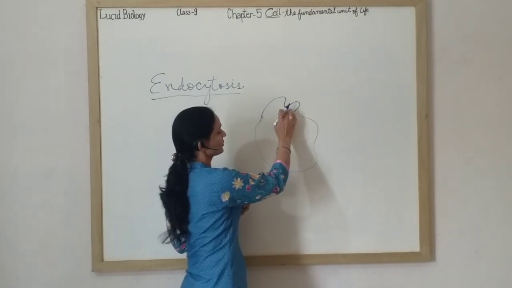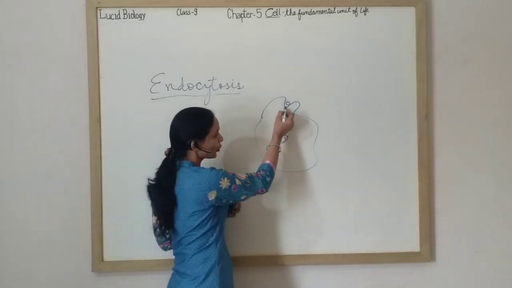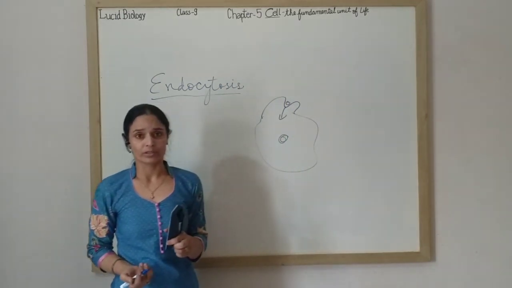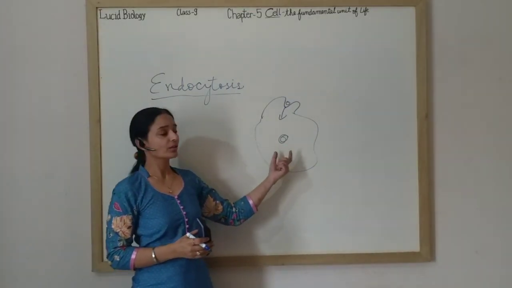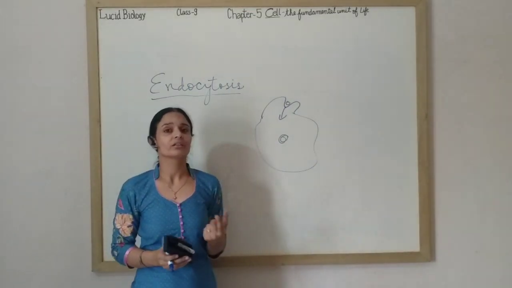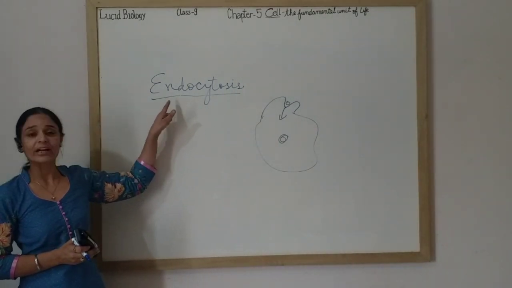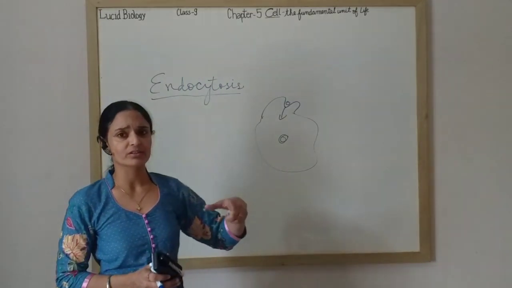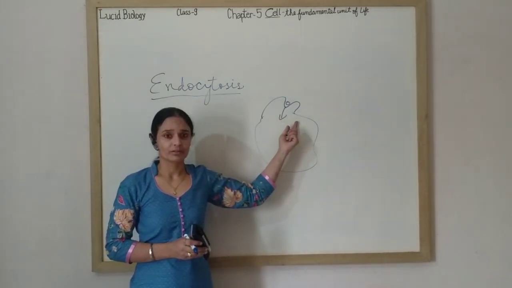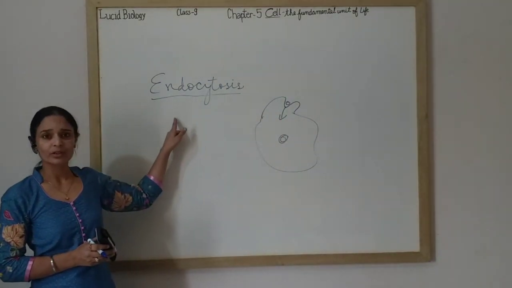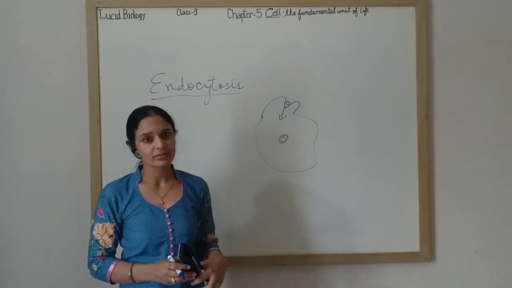Which then capture that food particle. How? Through the plasma membrane or cell membrane only. So the flexibility of the cell membrane or plasma membrane that enables the organism to engulf food particles from the external environment is called endocytosis. This endocytosis helps amoeba or other microorganisms to capture food through the plasma membrane from the external environment. I hope this endocytosis is clear to you. Flexibility of the plasma membrane to capture food from the external environment is called endocytosis.